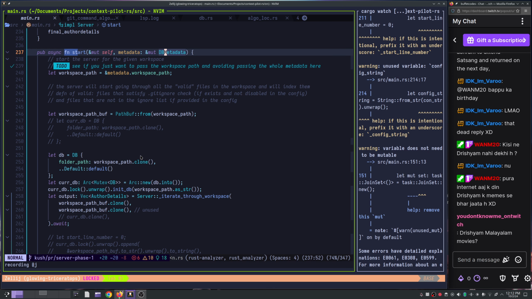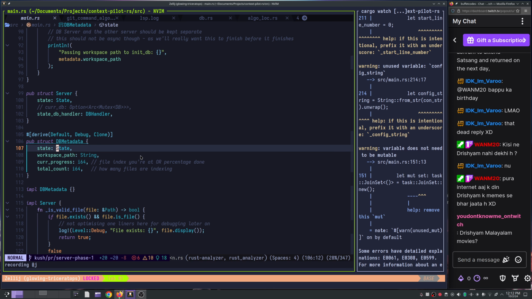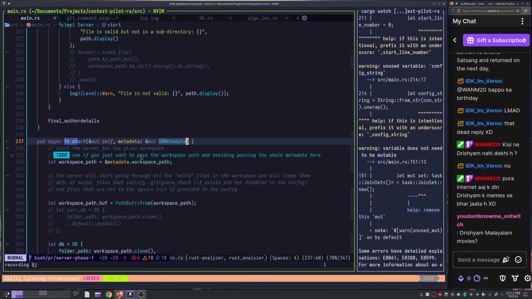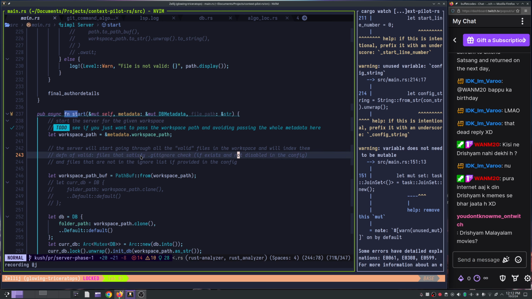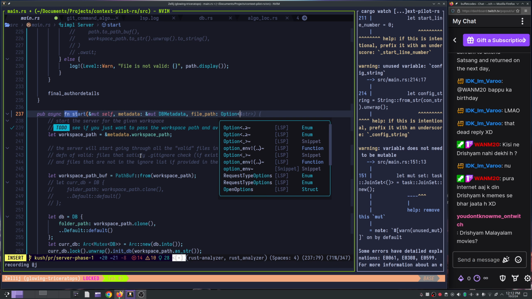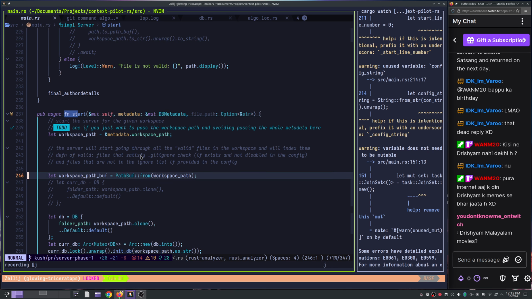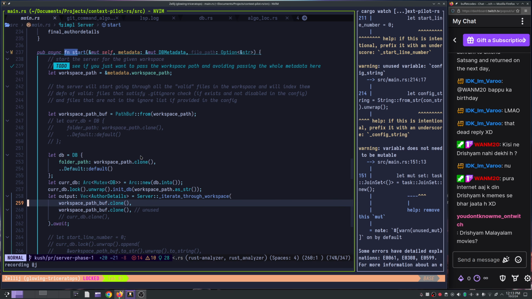I don't think it makes sense to have it in DB metadata. For now, what I think it would make sense is to have current file path, yeah, over here. And if file path is basically, I think, yeah, this should be an option, right? So that, yeah, because if it's none, we will iterate the workspace, right? So in this case, what we will do is, do you want to init DB with the workspace path?